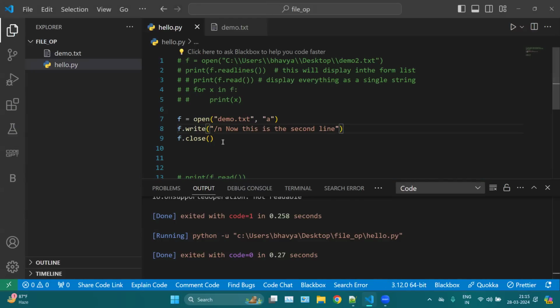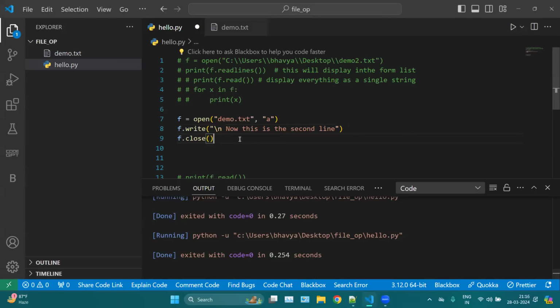I think, let me run this again. No, I think we have to mention the backslash. Yeah, we have to mention the backslash here.